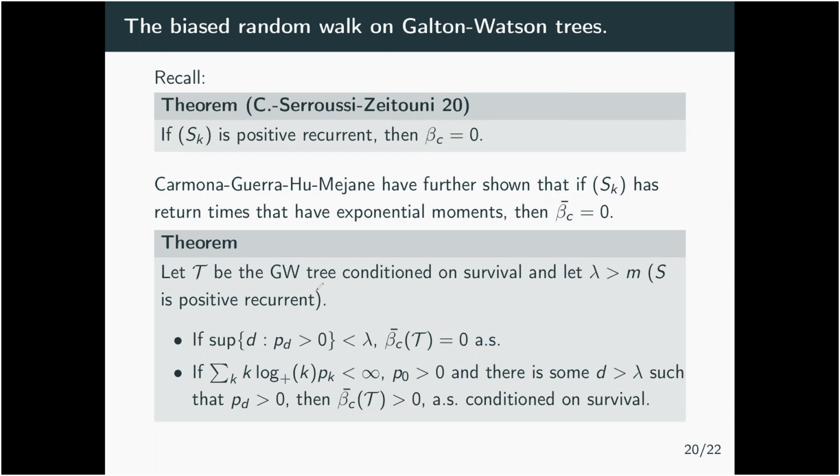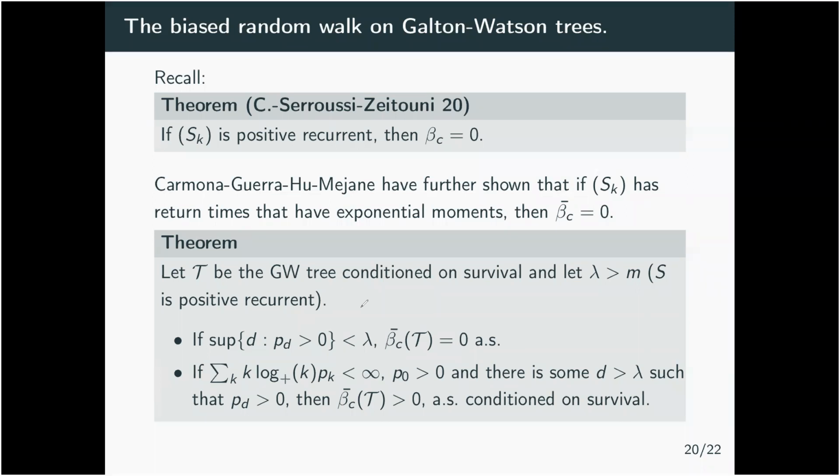We consider the Galton-Watson tree, and in the case where lambda is strictly bigger than m, so the drift, the bias, is pushing up, and S is positive recurrent, then if you don't have the possibility of a number of children strictly bigger than lambda, so if the supremum of D such that the probability of D children is positive is strictly less than lambda, then you will actually have exponential moments for the return times, and so you will have beta c bar that is 0 almost surely on T.